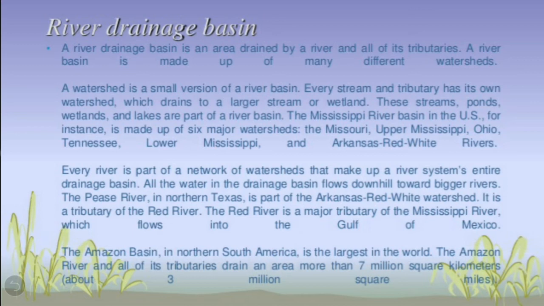The Amazon basin in northern South America is the largest in the world. And where does it lie? It lies in the northern part of South America. The Amazon river and all of its tributaries drain an area of more than 7 million square kilometers.